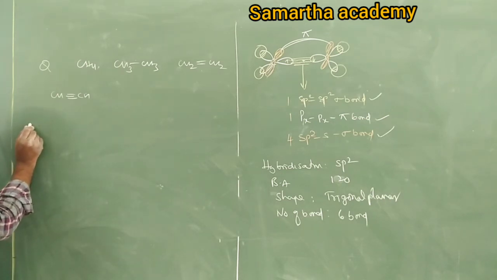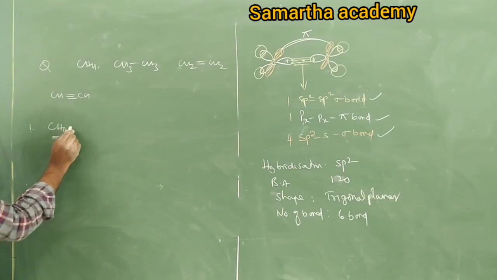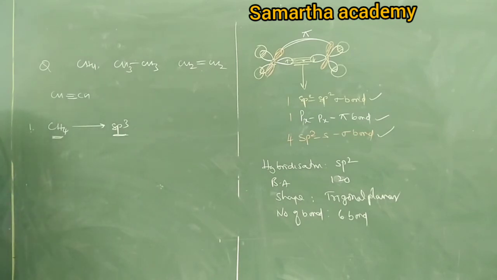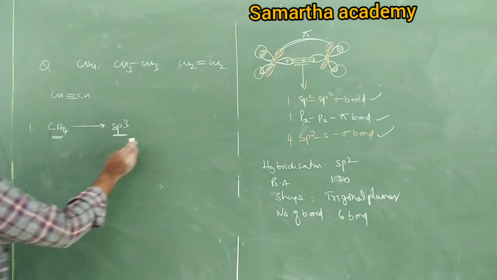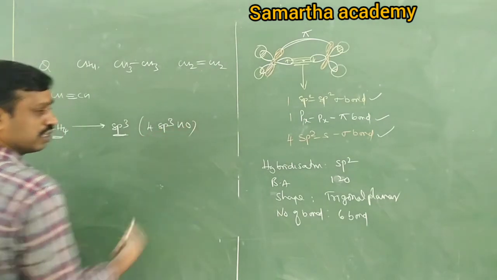First is methane. You must know methane undergoes which hybridization? The carbon undergoes sp3. If the carbon undergoes sp3, this carbon can form how many sp3? sp3 is always 4. So that means 4 sp3 hybrid orbitals.